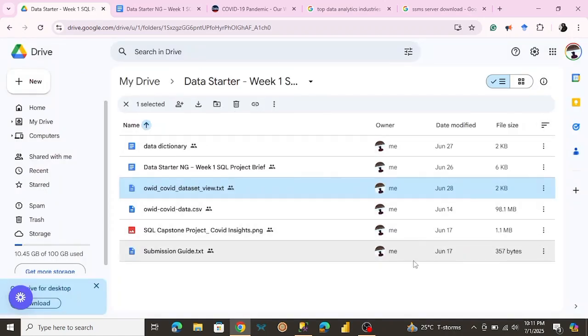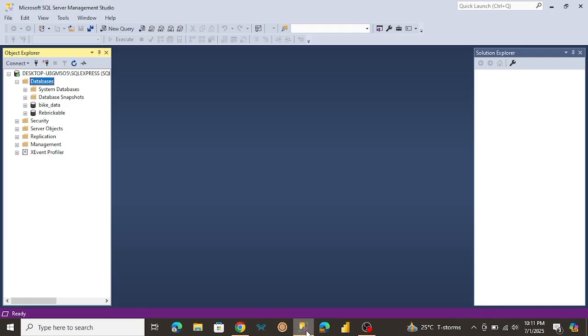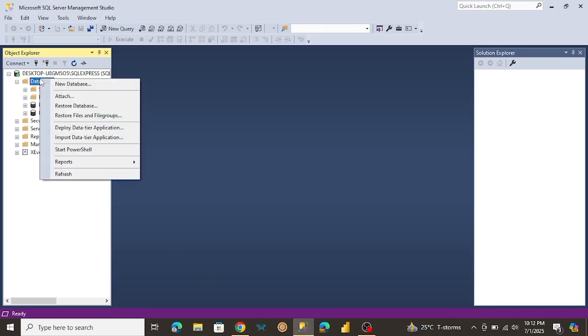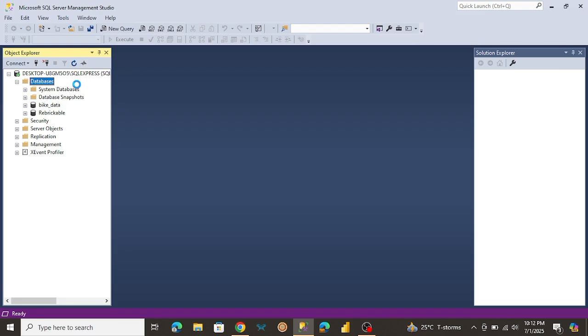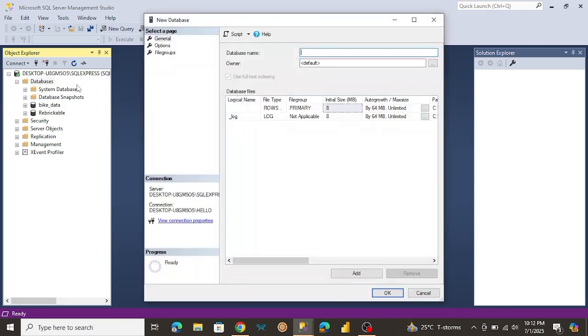So the first thing we have to do is create a database. To do that, it's not that hard. Just right click on database and select new database. You can name your database whatever you want, but for this purpose, let me just name it OWID COVID. So let me just click on OK.